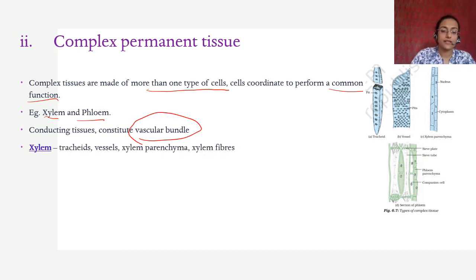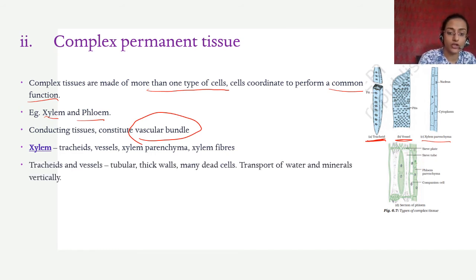Xylem has various types of cells called tracheids, vessels, xylem parenchyma and xylem fibers, right? I'll show you better photographs in the next slide. The book doesn't give it properly, right? This is a tracheid. So this is a tracheid. This is a vessel. They have pits, right? And this is xylem parenchyma. Xylem parenchyma is a living cell, for storage of food, right?